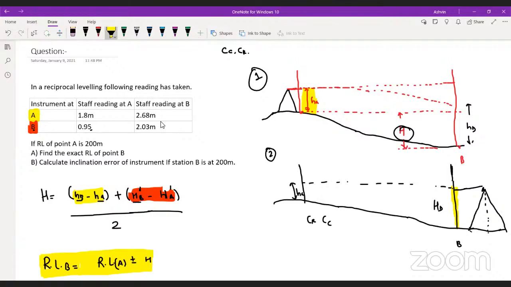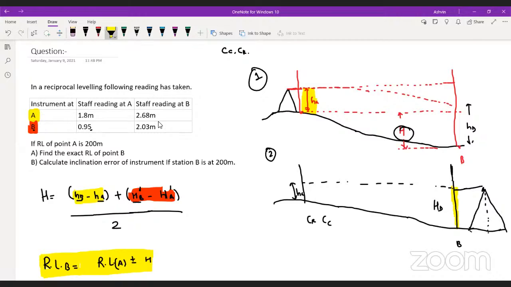Go and solve the question. Yes, the RL of B point will be 199.08. Okay, now calculate the corrected reading at B. Krishna, calculate the corrected reading at B. All the other students, go and solve this problem.